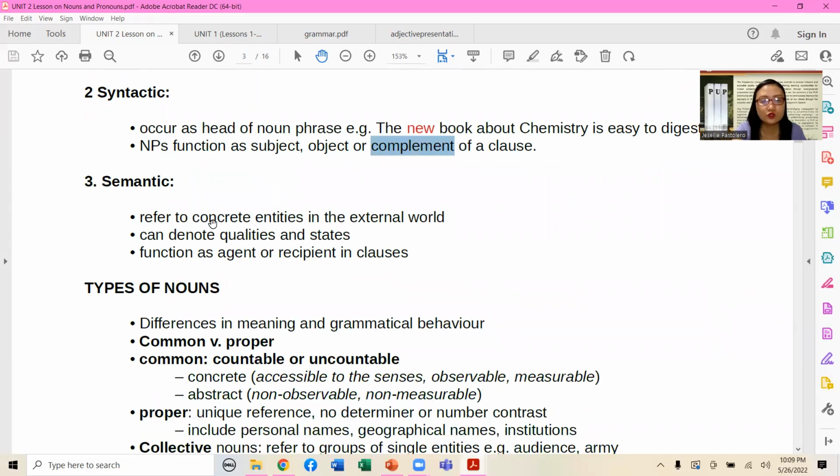Semantically, nouns refer to concrete entities in the external world. It can denote qualities and it can also state something. What else? Nouns function as agent or recipient somehow in the clause part.